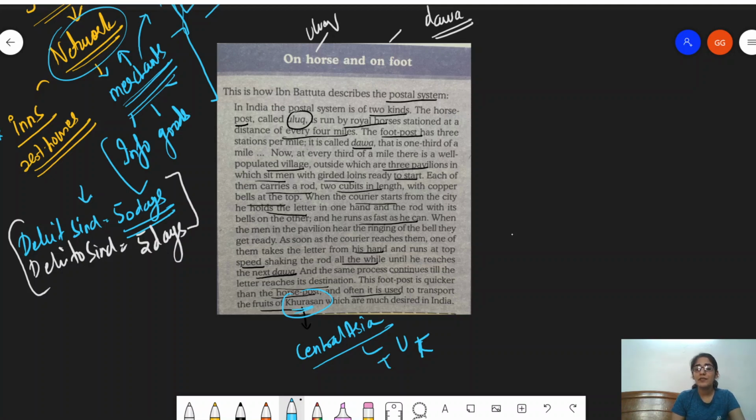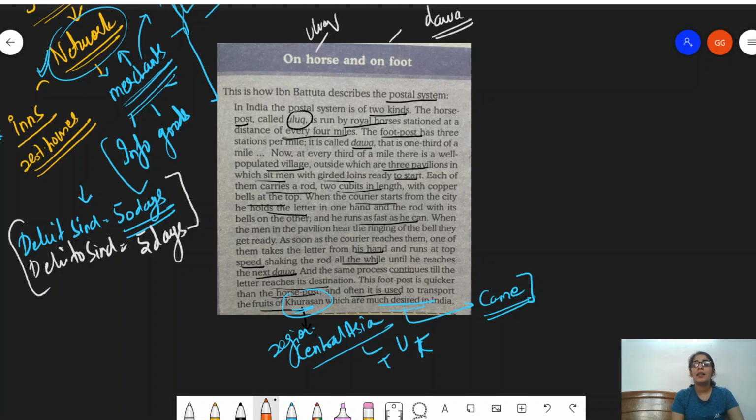So the region is very important. You need to understand this. This is a region in Central Asia. So the fruits of this region were much desired in India, and this is how they came to India. So this is basically explaining how well laid this network was, due to which trade and commerce basically flourished.